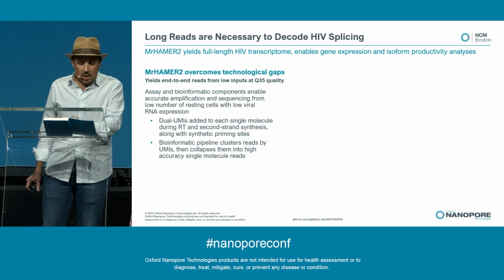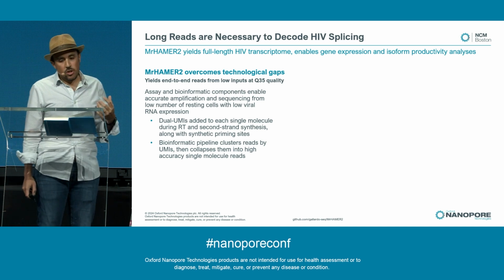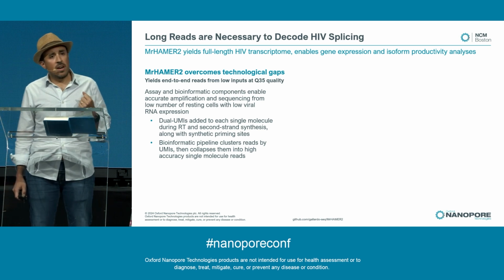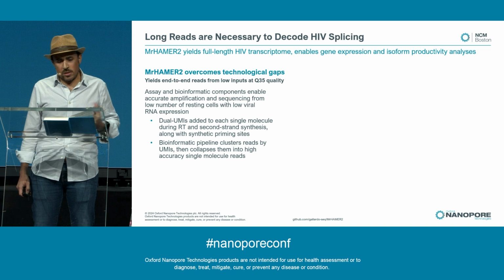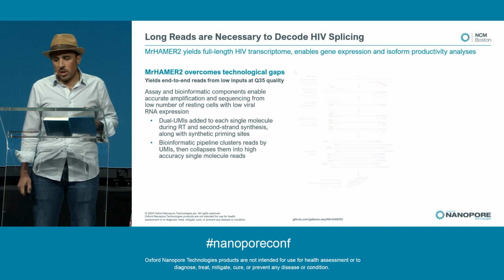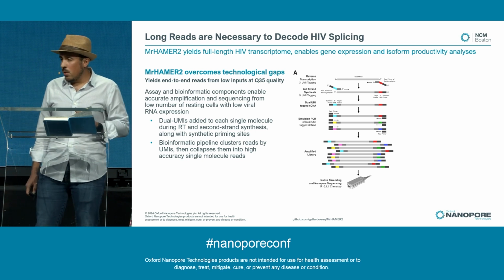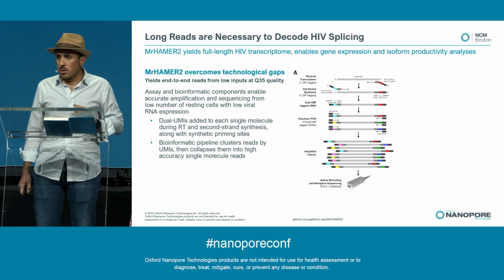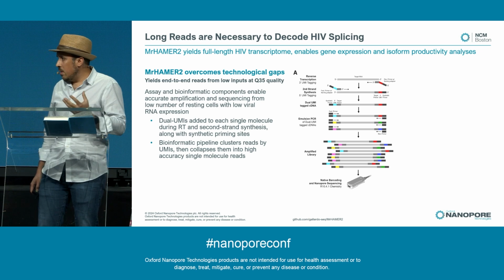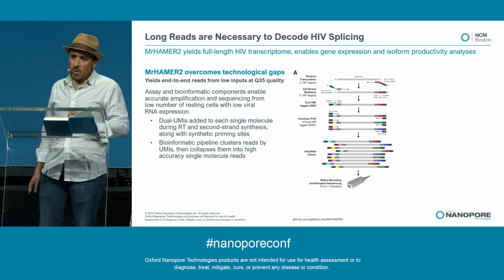Now, to interrogate HIV transcripts that are present during latency requires really accurate amplification from very low amounts of viral RNA. To address this, we use a second generation of our MrHAMER protocol, which relies on dual UMIs that are incorporated during reverse transcription. These dual UMIs have synthetic priming sites that are retained during PCR amplification and subsequent library preparation.